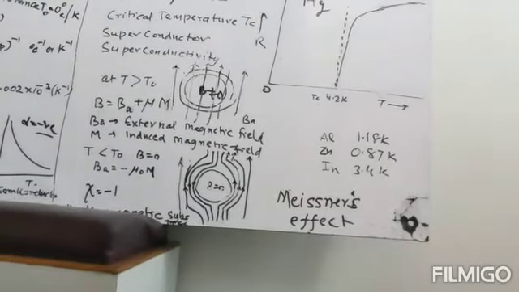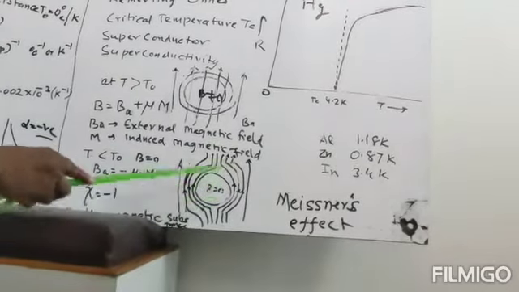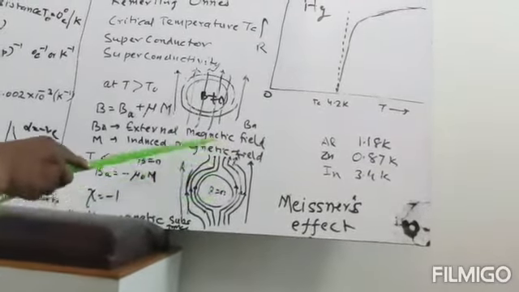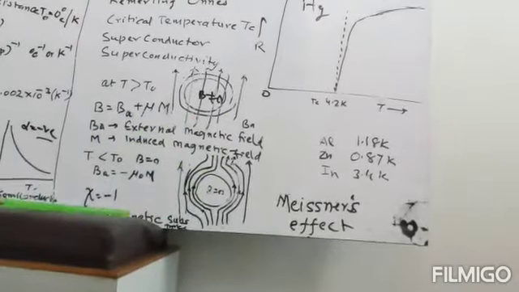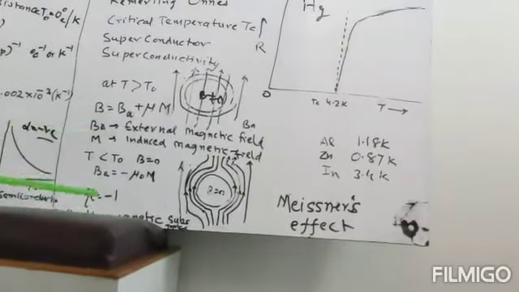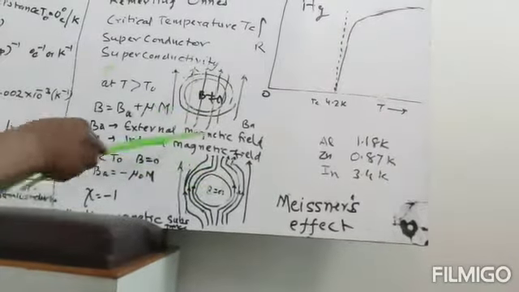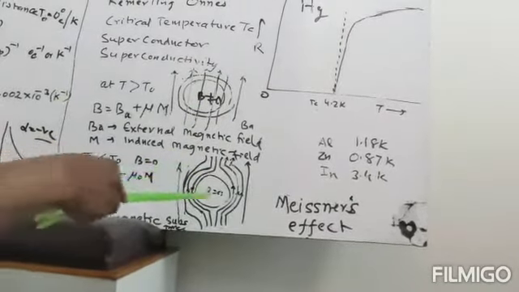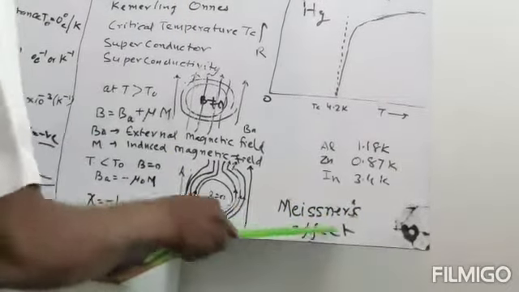So this property is just equal to the properties of diamagnetic substances. Diamagnetic substances are those magnetic substances which are repelled by the magnetic field. And this effect is known as the Meissner effect.